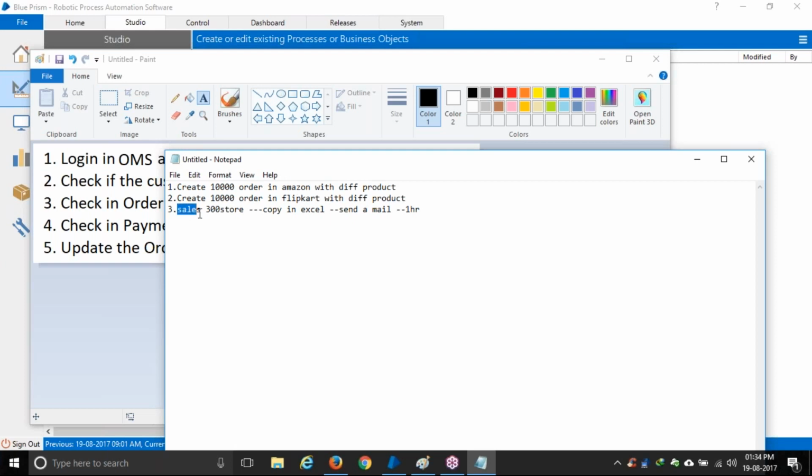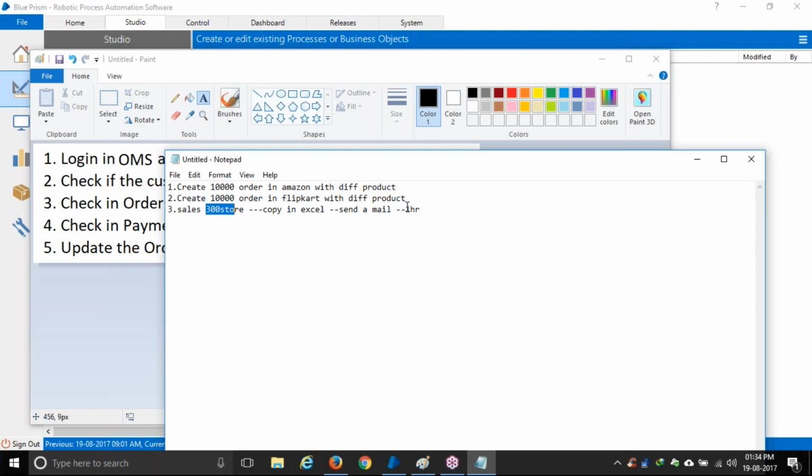But in number 3, we have a huge advantage, right? There is one person who every morning spends 1 hour. So in a year, he spends 365 hours just copying data into an Excel sheet. He gets 300 Excel sheets, copies them into the same Excel sheet, and then sends a mail.